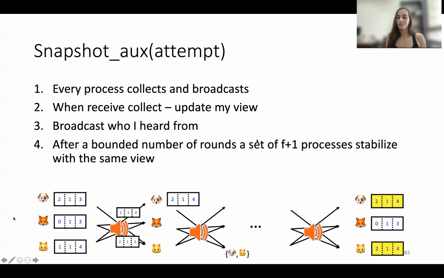And it is guaranteed that after a bounded number of rounds, a set of f+1 processes stabilizes with the same view. Okay, it is guaranteed that the set of processes will be the same. And then because we always take the maximum, they will all converge to the same supremum. So here we have the dog and the cat, they all finish with the same array. This array can be safely returned, and at some point it is guaranteed that it will be greater than or equal to C, my local view at the beginning of the snapshot operation.